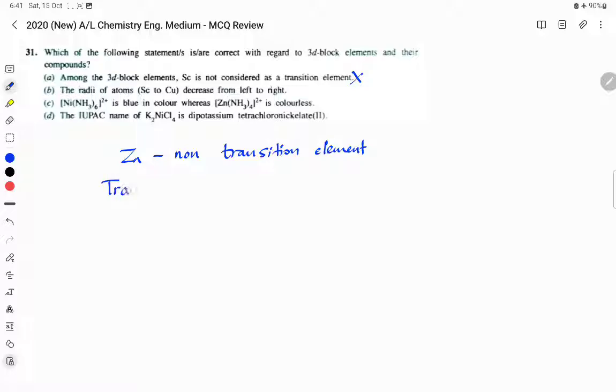Let's write down a transition element. Please remember this definition.